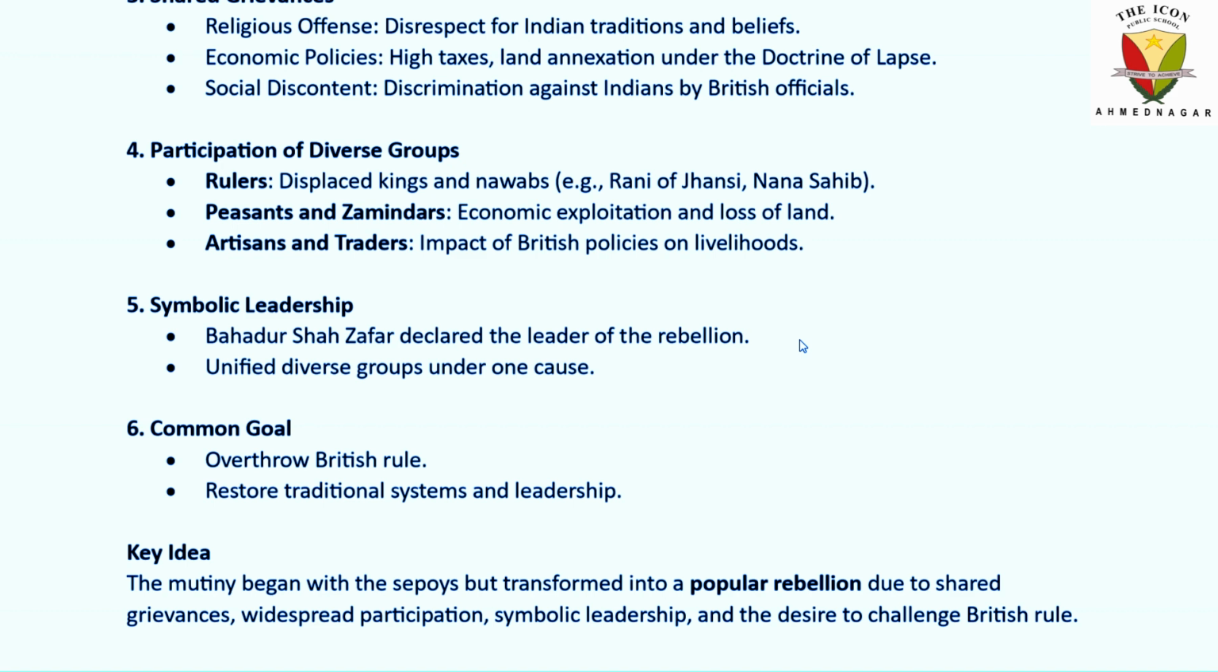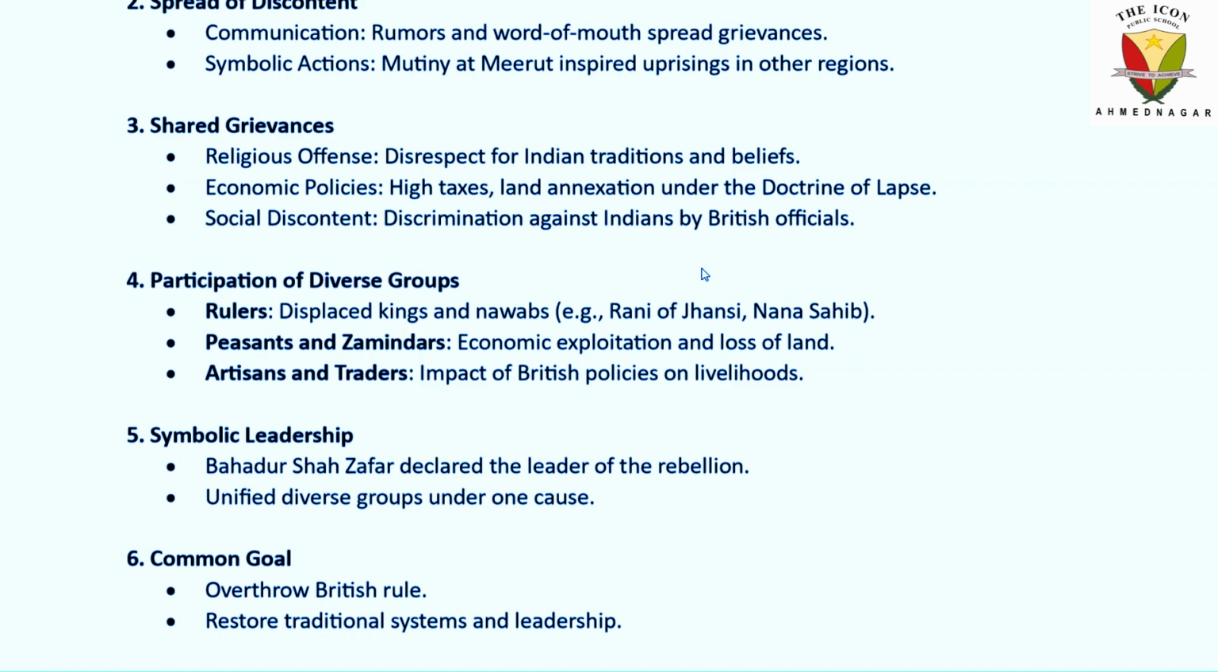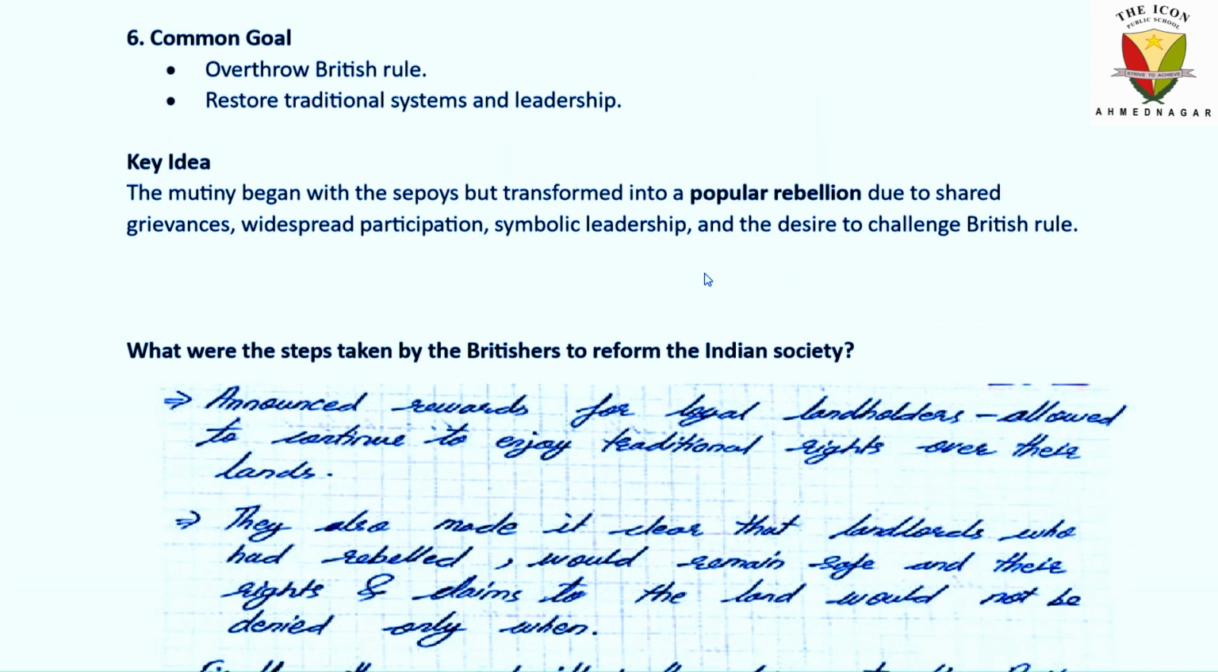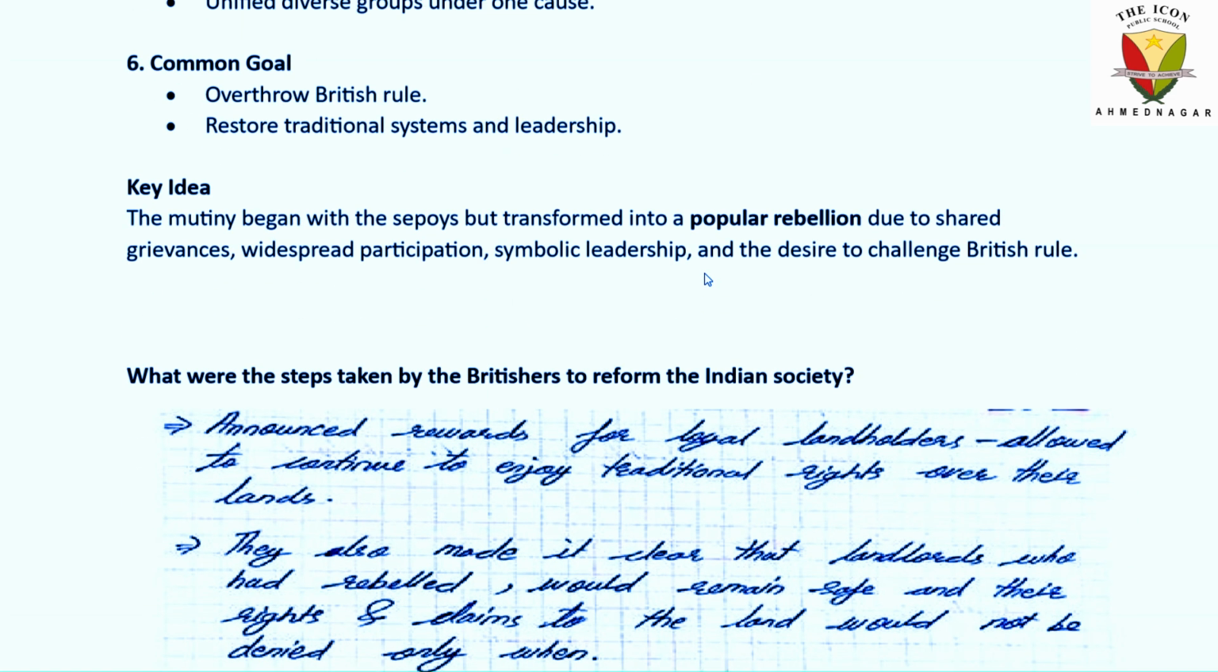Bahadur Shah Zafar declared the leadership of the rebellion and unified diverse groups under one cause. A common goal was the main motto: to overthrow British rule, and restore the traditional system and leadership. So the key idea: the mutiny began with the sepoys but transformed into a popular rebellion due to shared grievances, widespread participation, symbolic leadership, and the desire to challenge British rule. So this was the answer.